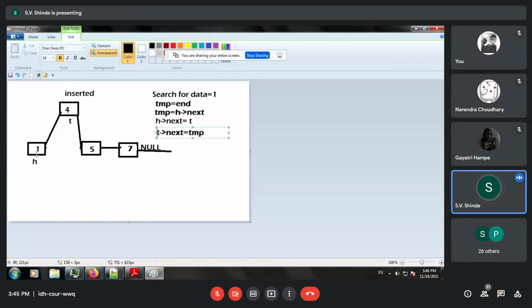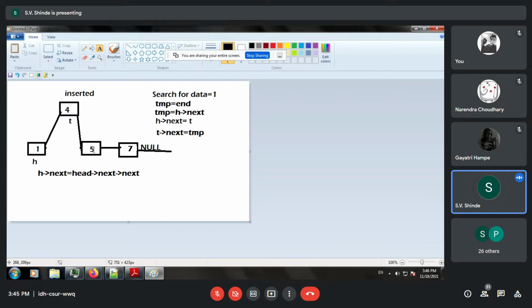I will issue a simple command, H arrow next is equal to, take a second, H arrow next, arrow next. So when you issue this H arrow next, it will point to 5 directly.